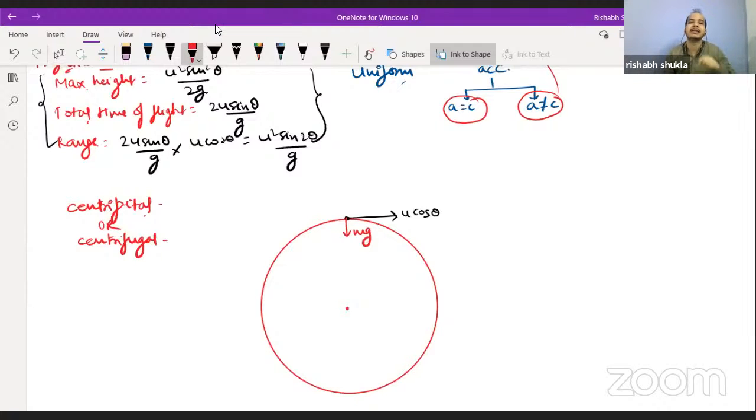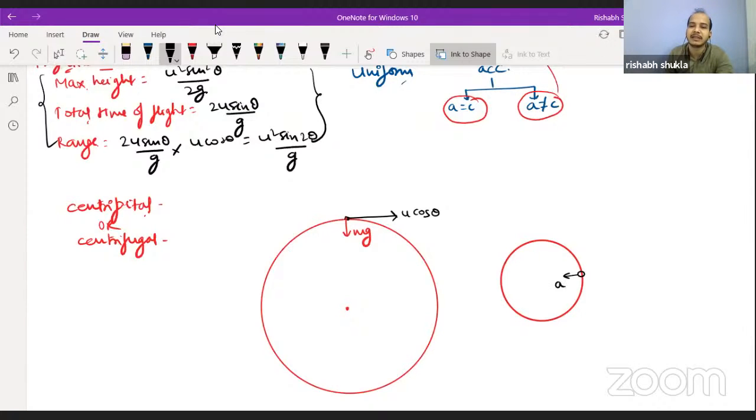Harsha, try to understand this. Centripetal force does exist in reality. Whenever a body is performing a circular motion, you will find that it has some acceleration towards the center, some real, absolute acceleration with respect to ground.